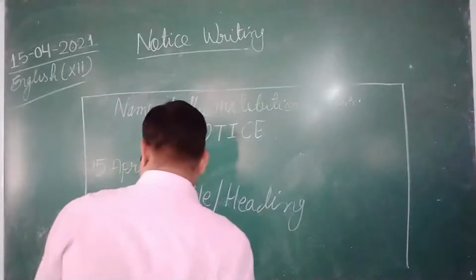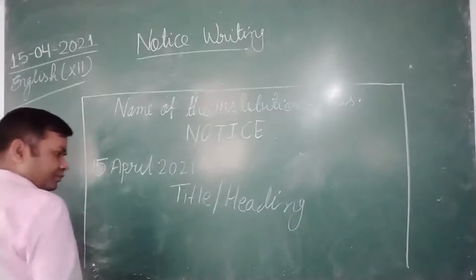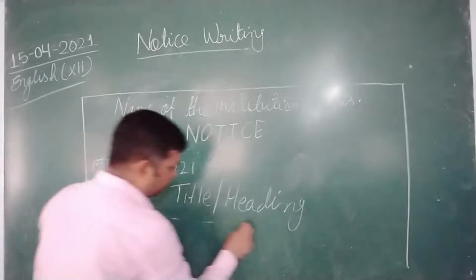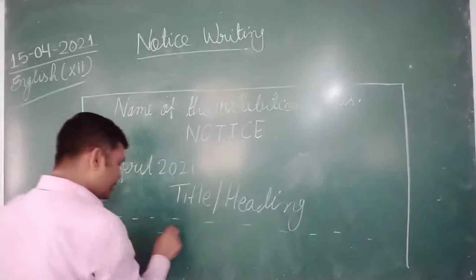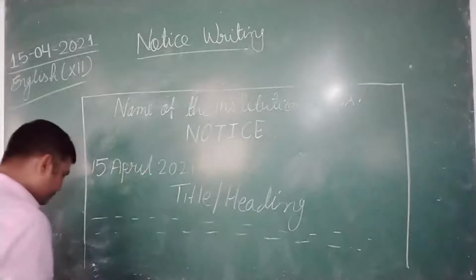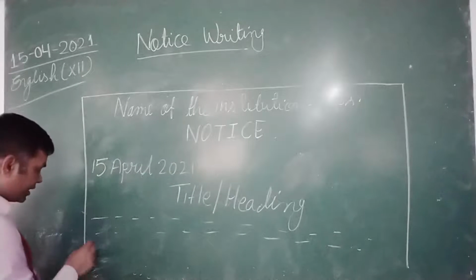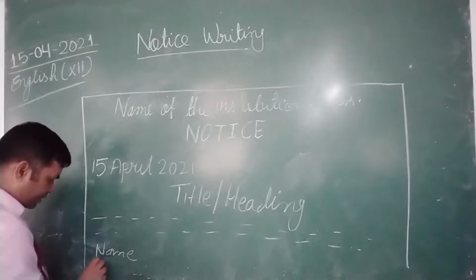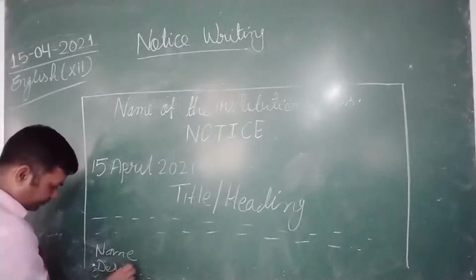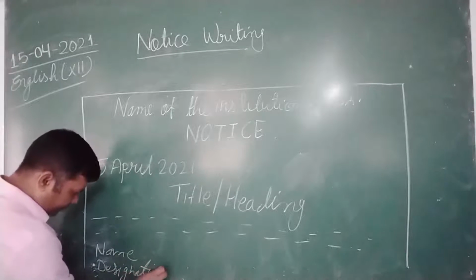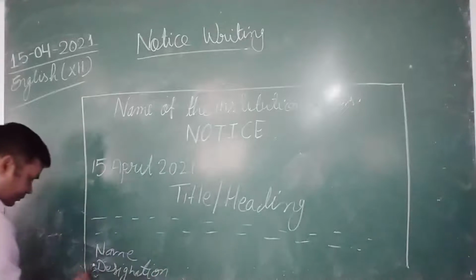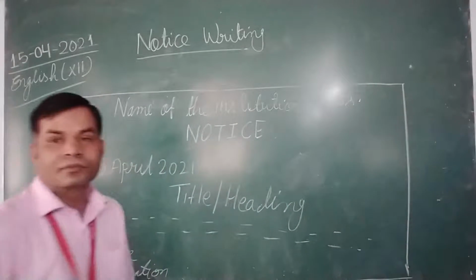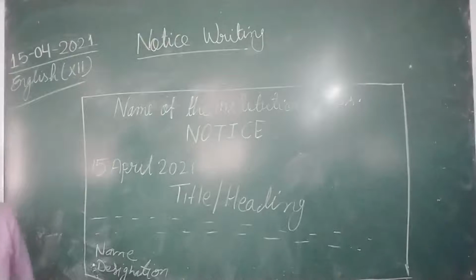Next, the content, in which you have to answer these 5 W's, and then the name and designation will be written here. So this way a notice is written.